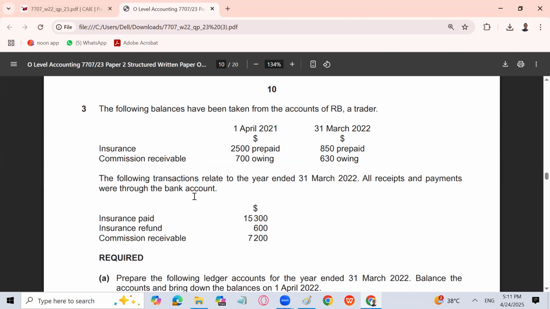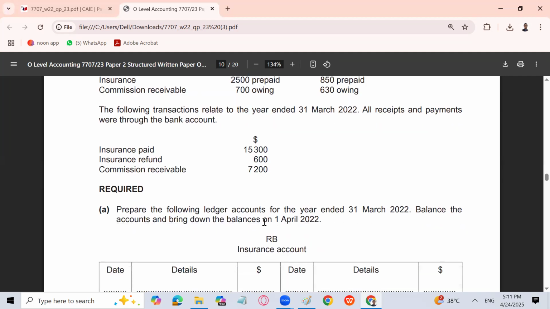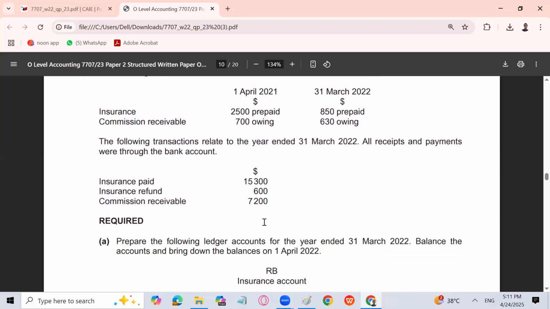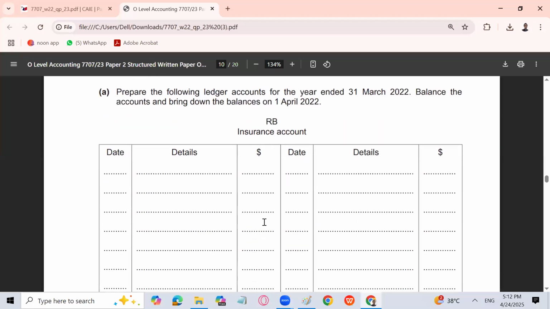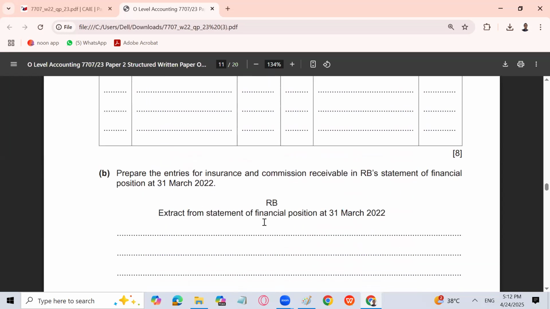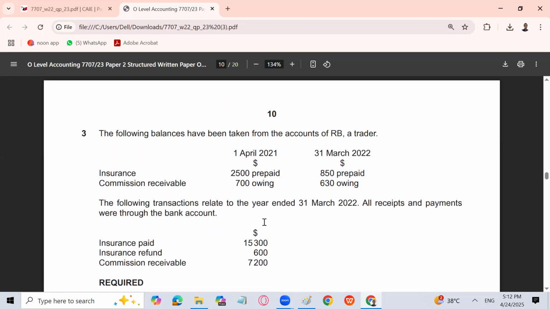The following transactions took place in the year ended 31st March. All receipts and payments were through the bank account. Insurance paid 15,300. Insurance refund 600. And commission receivable is 7,200. These are transactions from the bank account. Prepare the following ledger accounts. Balance the accounts and bring down the balance on 1st April 2022. So we have to prepare the insurance account and the commission receivable account. Let's prepare that first.